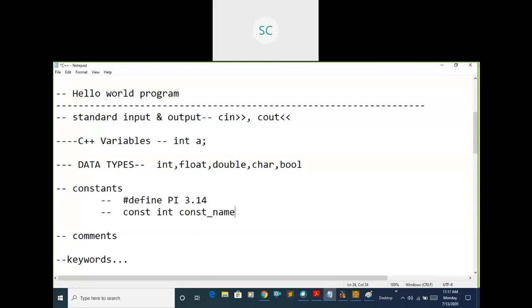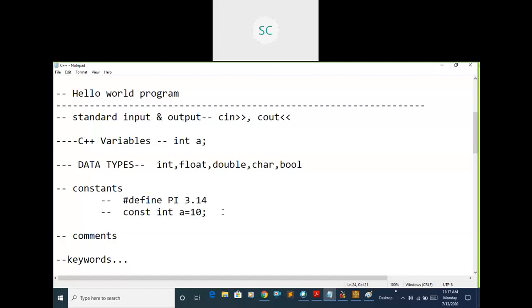You can take any name here. For example, here I'm going to take a as my constant name. You can assign the value here itself. Just like a variable declaration, you only need to add the const keyword extra. Then this becomes a constant.